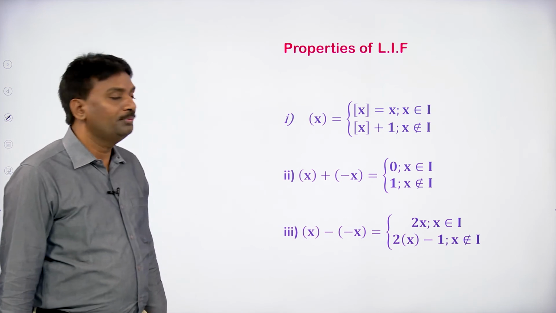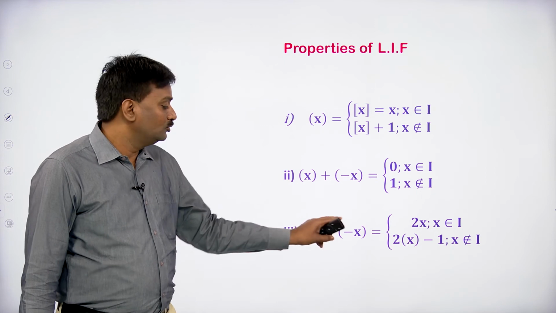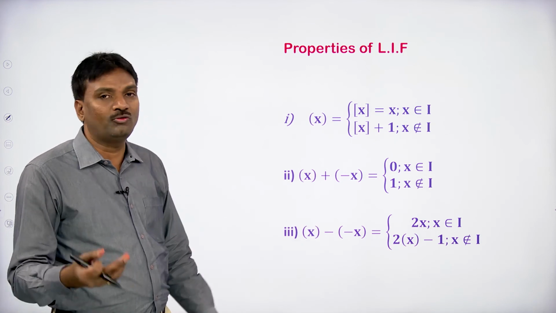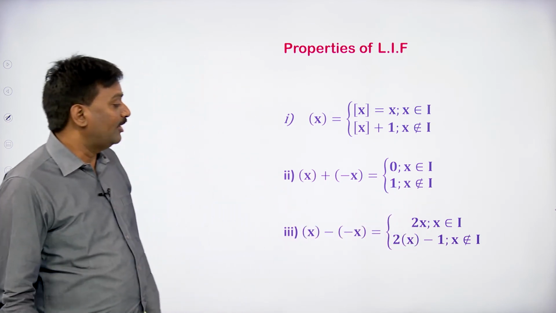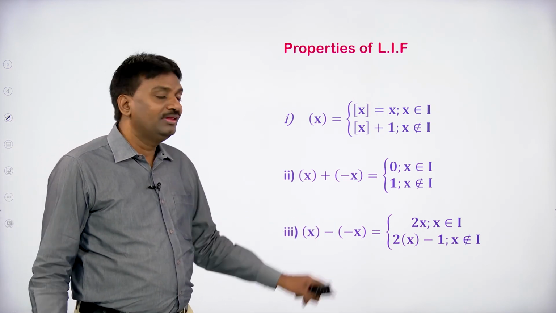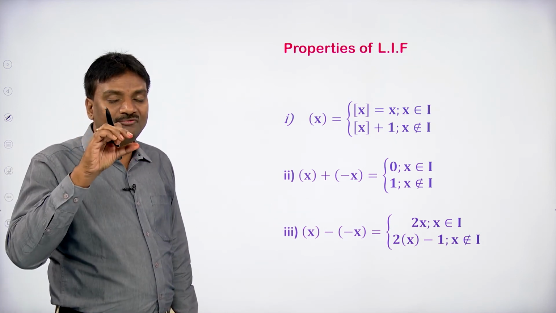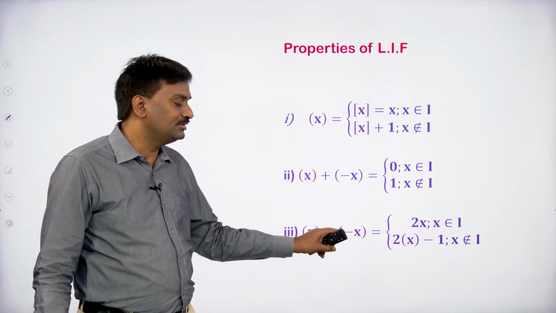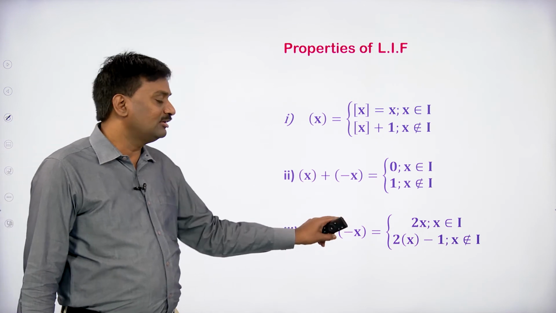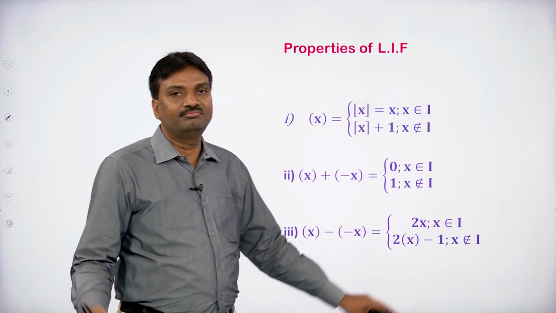If x is an integer, for example x equal to 10, then 10 minus the least integral part of minus 10, which is minus 10, gives 10 plus 10, which is 20, that is 2x. If x equals 10.5, the least integral part of 10.5 is 11, and the least integral part of minus 10.5 is minus 10, so 11 plus 10 is 21. That is 2 times the least integral part of x minus 1.